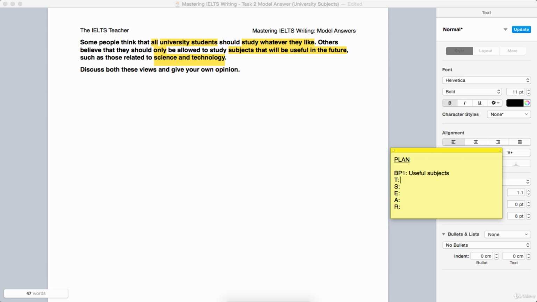Topic. So first of all, why do people think that students should only be allowed to study subjects that will offer useful jobs in the future? For me, the argument here is that jobs that are possible after studying these fields usually allow society to progress a little bit more, particularly from a practical point of view. So society, those key words there were just the noun society and the verb progress. I'll think about how I'm going to put it later. It's not going to be a complicated sentence.